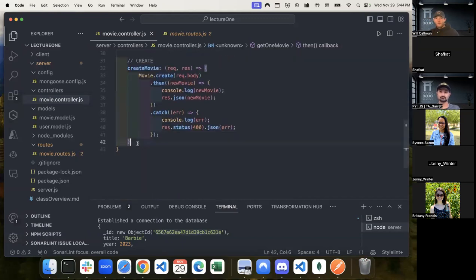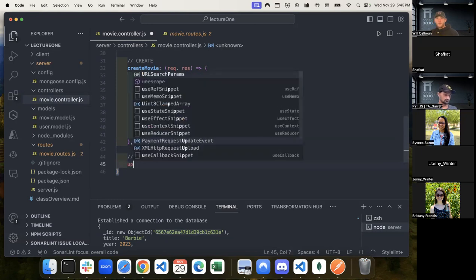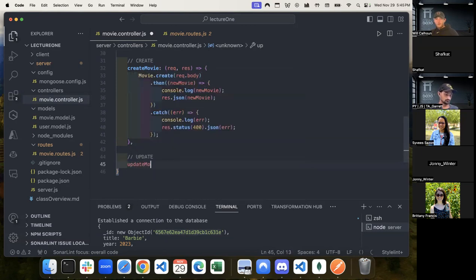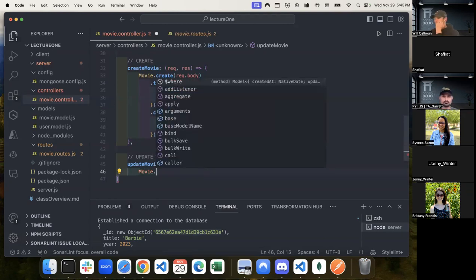So what I can do is I'm going to update, and we'll say update movie. Cool. And that's going to take a request and a response, just like normal. And then what we're going to want to do is we're going to say movie dot, and we can decide how we want to do this, right?